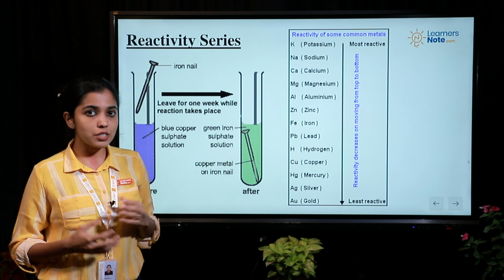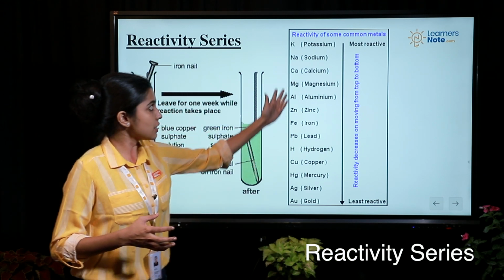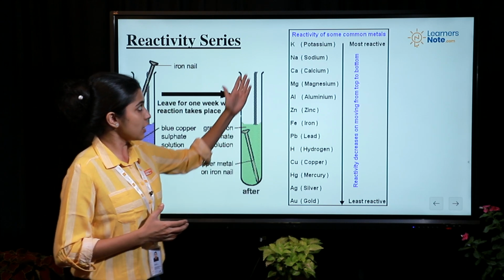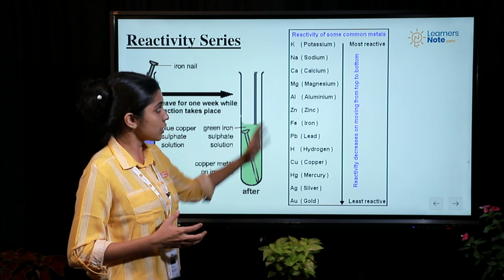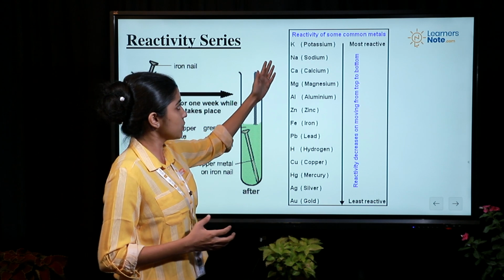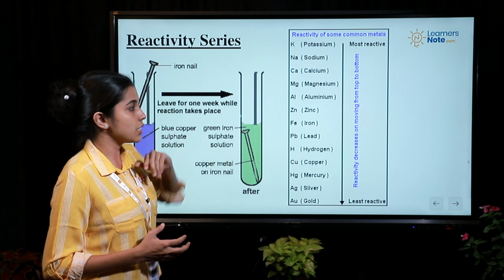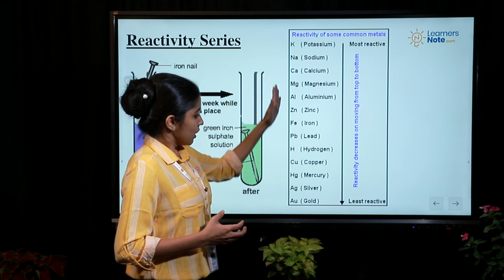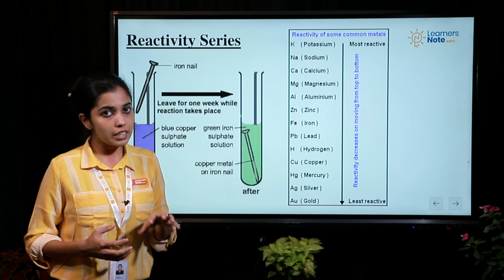Next, we move on to something called the reactivity series. Reactivity series is a table like this. This table is showing the list of metals which are arranged in a decreasing order of their reactivity. So here you can see that potassium, sodium, calcium all lie on top of your reactivity series, which indicates that they are the most reactive metals, whereas as you come down, gold, silver, mercury, they are least reactive.